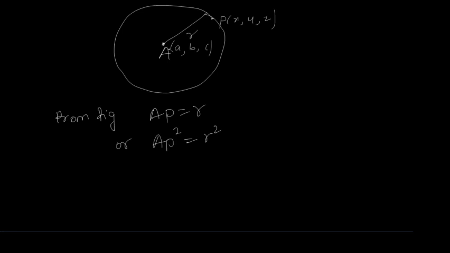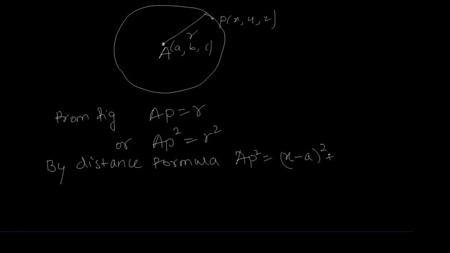Now, applying the distance formula, A and P are two points, so AP square is equal to x2 minus x1 whole square plus y2 minus y1 whole square, so x minus a whole square plus y minus b whole square plus z minus c whole square.